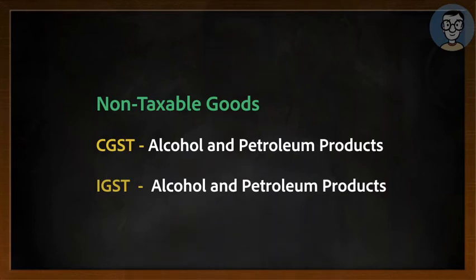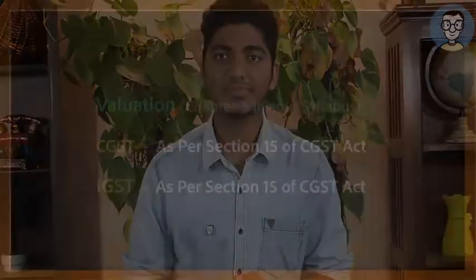Now, let us see the second point, that is non-taxable goods. In CGST, we learnt that on alcoholic products, permanently there is no GST, and on petroleum products, temporarily there is no GST. The same point is applicable to IGST also. So, IGST is permanently not applicable on alcoholic products and temporarily not applicable on petroleum products. So, this is the second comparison.